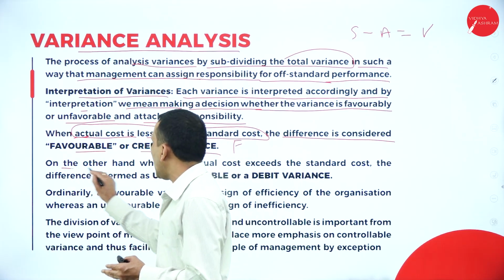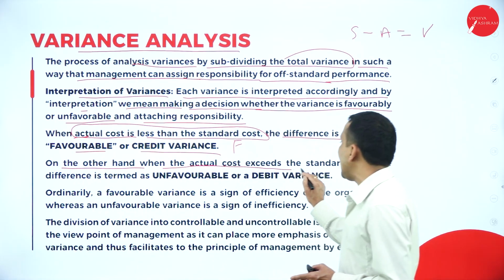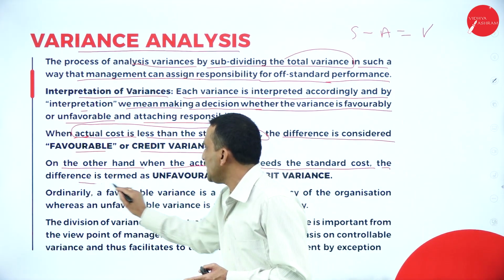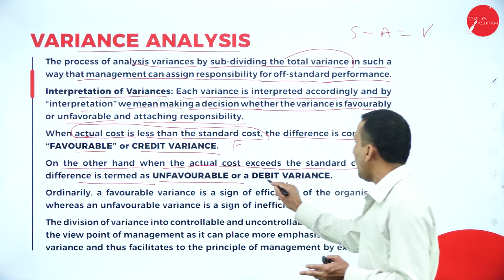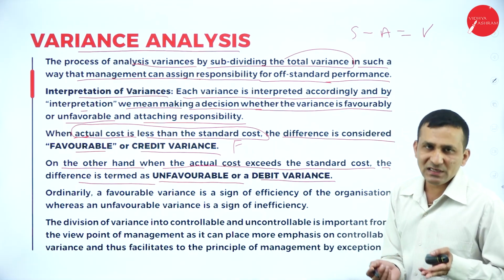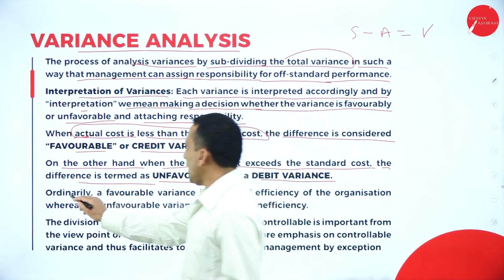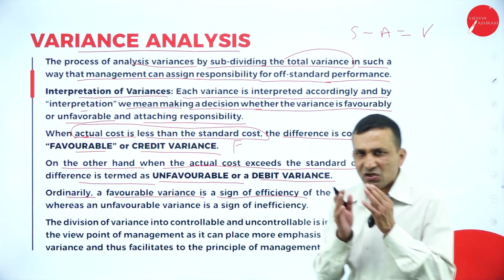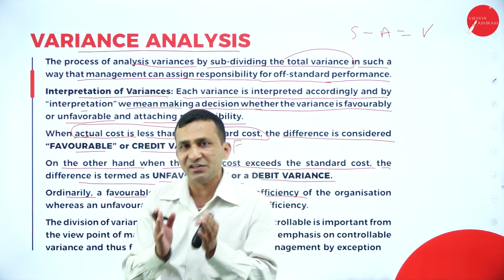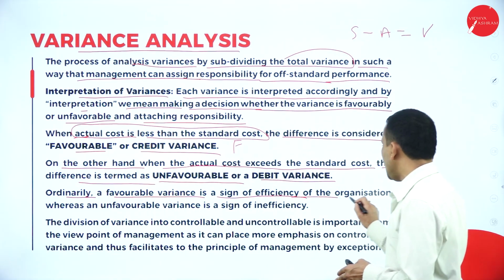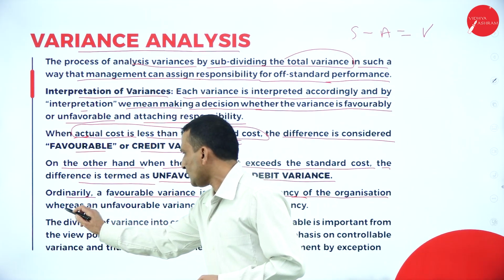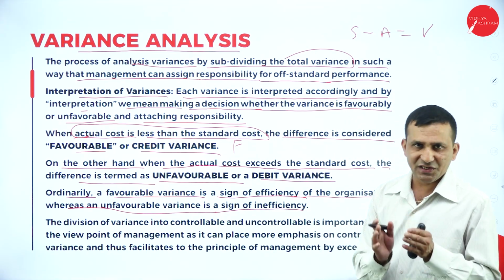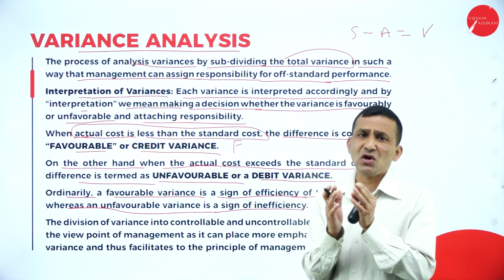On the other hand, when the actual cost exceeds the standard cost, no doubt, the difference is termed unfavorable or debit variance, or adverse we can say. Ordinarily a favorable variance is a sign of efficiency of the organization, whereas an unfavorable variance is a sign of inefficiency, because the standard is not matching with the actual.